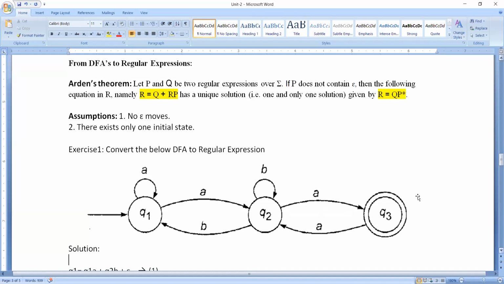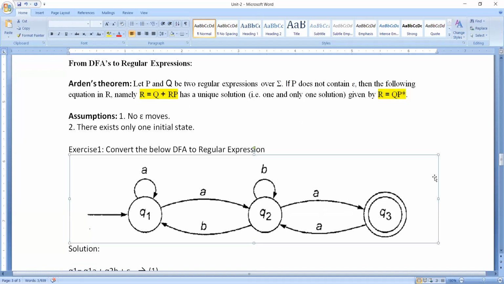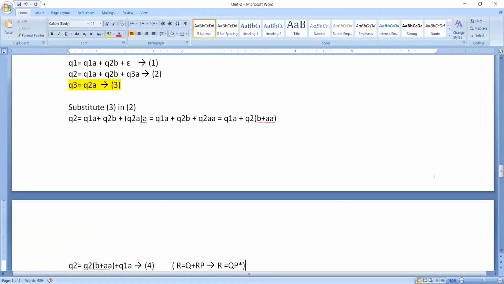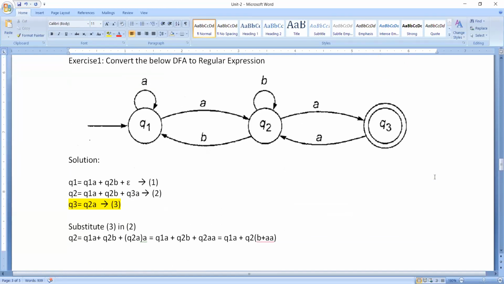Please remember this formula. That's the reason why I told you this formula is very, very important: you need to convert your expression somehow into the form R is equal to Q plus RP, so that we can give the solution R is equal to QP star. Here, please note 2 points.